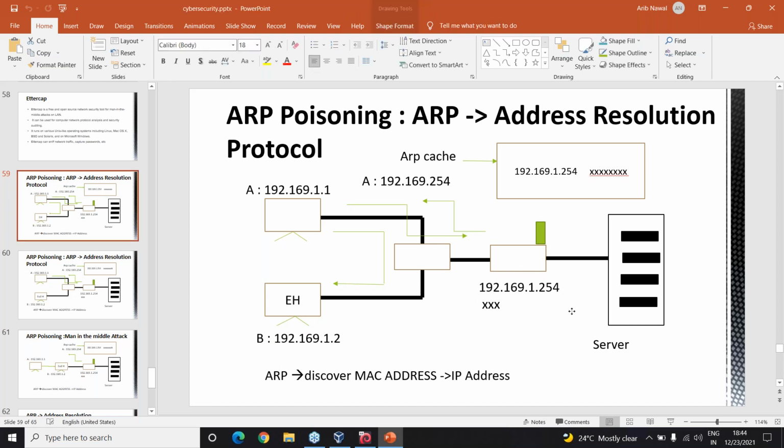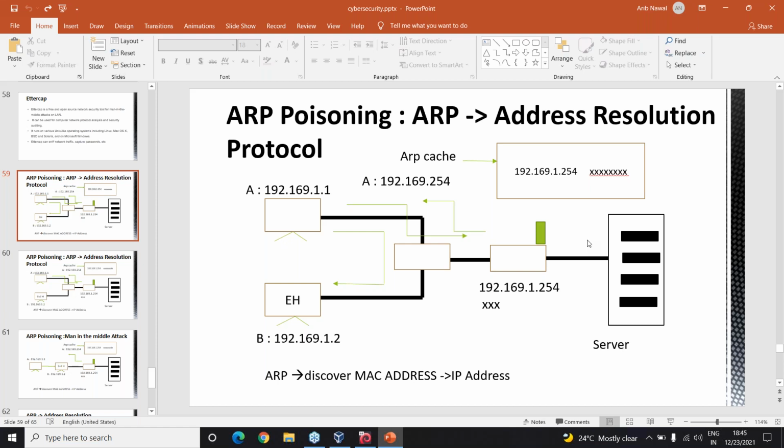Instead of this green line, consider this is the actual router that A has to connect to, to access the data from the server and then get a response back. So instead of being here, B is going to replicate itself and put itself here, so that A connects to B, and now the data also passes through B. This is the ARP poisoning method which is going to happen.